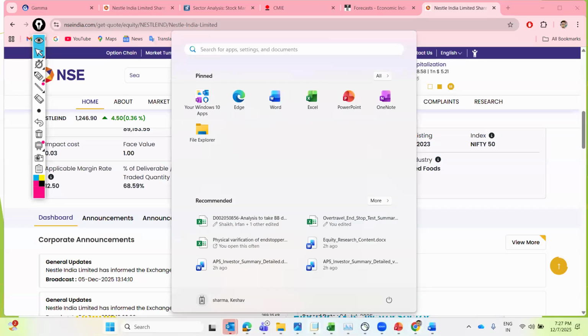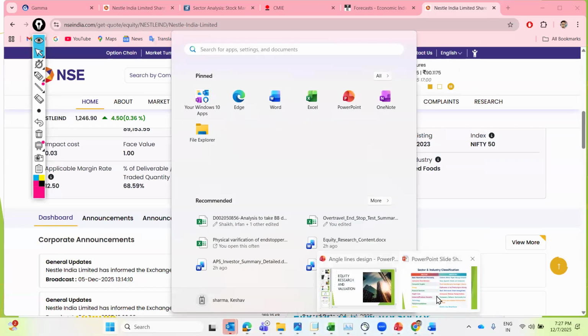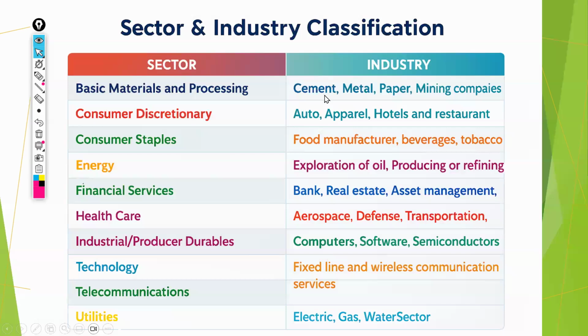So you can see that companies making cement come under the materials sector. Companies making auto, hotel, restaurant